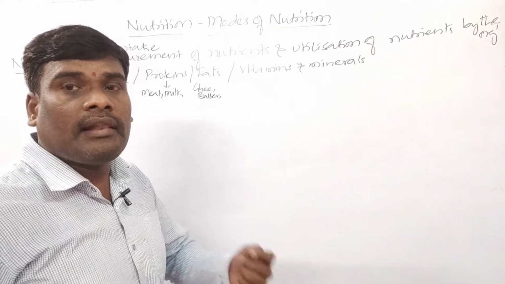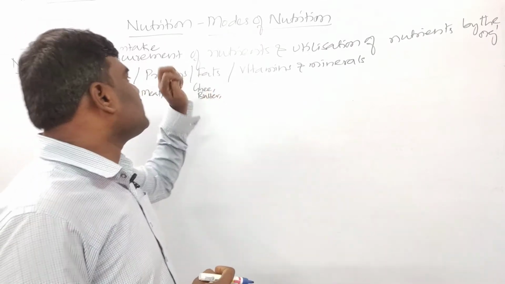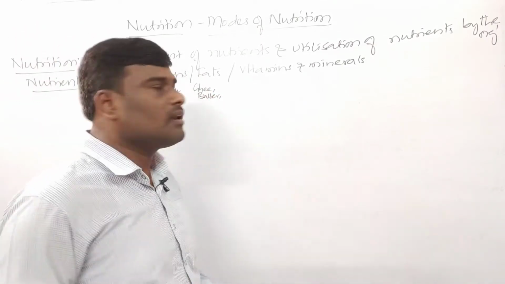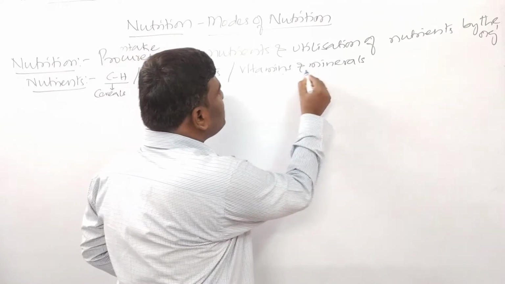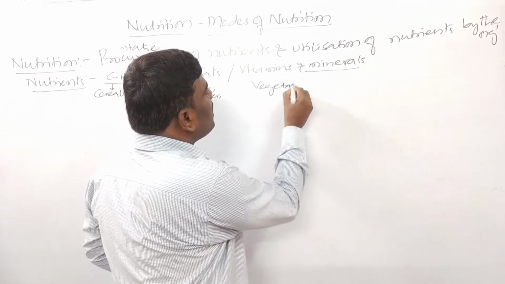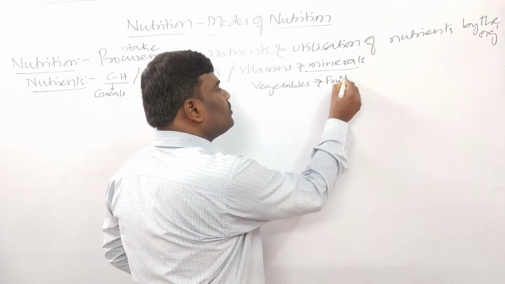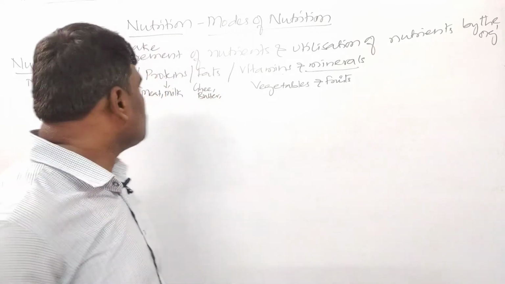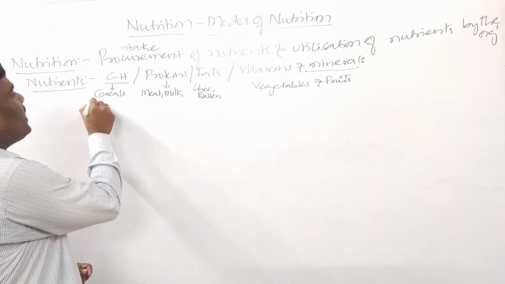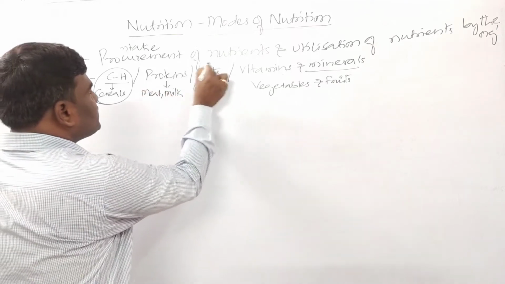And oils children. Okay, so in the oils also fats are very rich children. Then next come to what? Vitamins as well as what? Minerals. So vitamins and minerals are rich in vegetables and fruits. Got it?